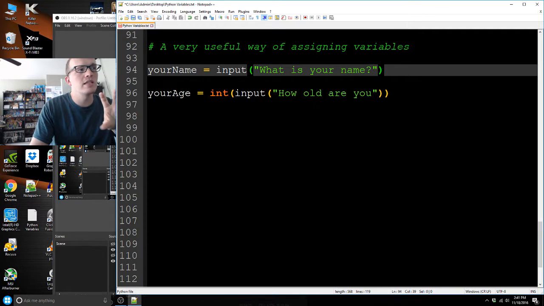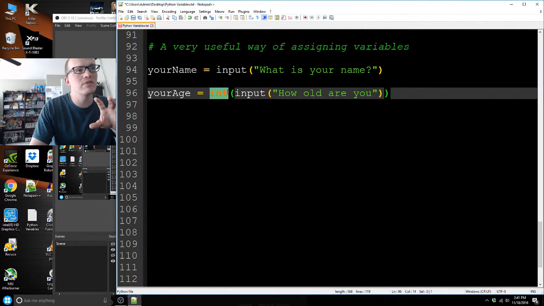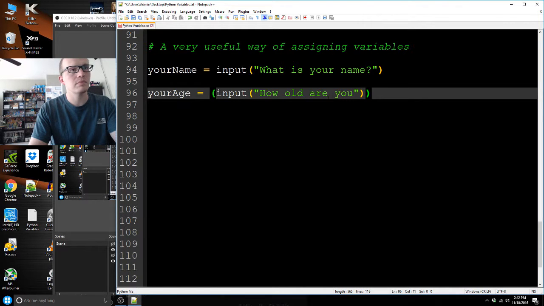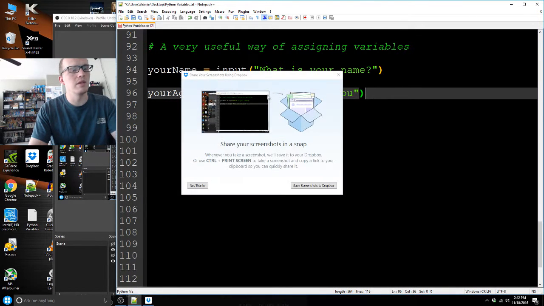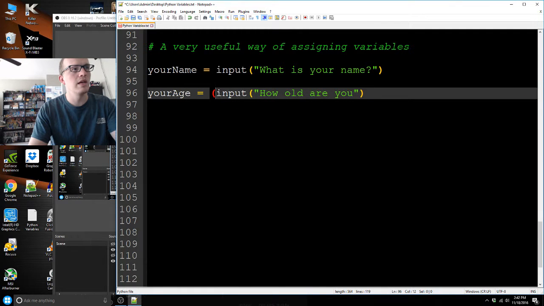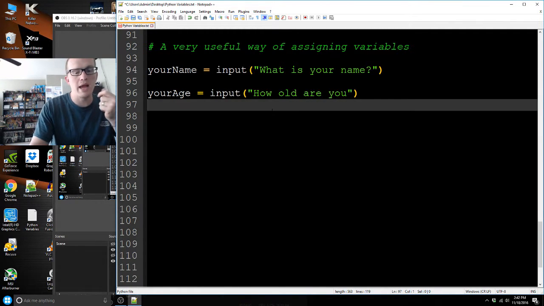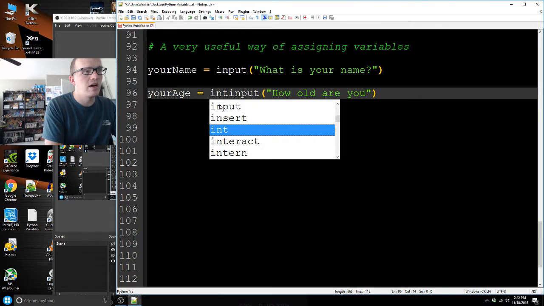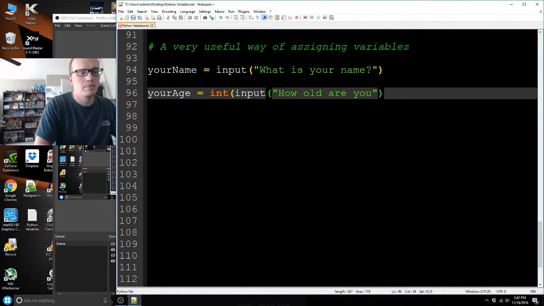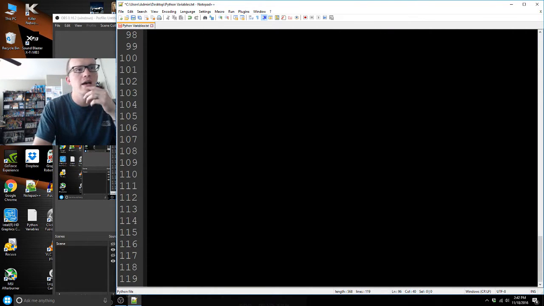One of the things about the input function is that you must specify if you want an integer from the user. For example, with your age, if you just put your age and you got rid of this, and then we got rid of this one, if you just did that, they're going to send you back, "Oh, I'm 8 years old," right? But the problem is that is now a string, so you won't be able to use that in any kind of calculation. So make sure that if you want an integer from your user, you specify, "I want this to be an integer type variable." And it would be the same thing with floats. The string is the only one that's going to be the default for inputs.